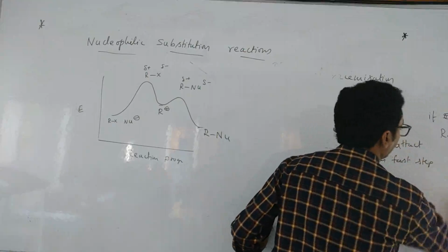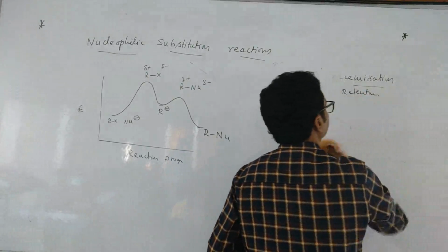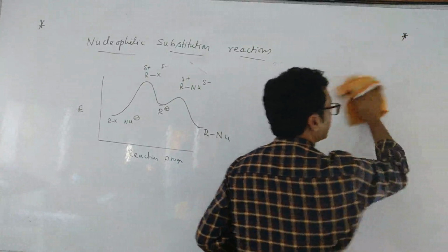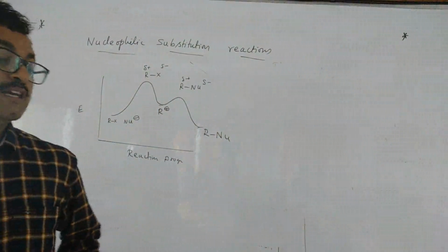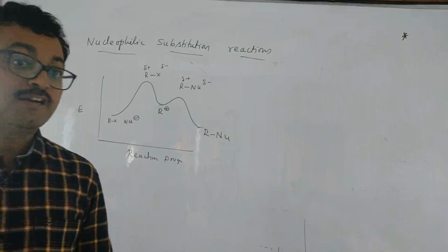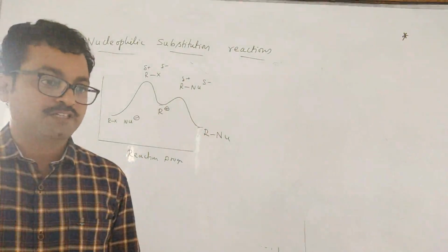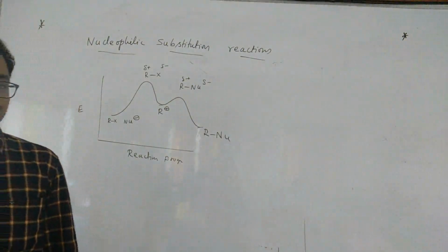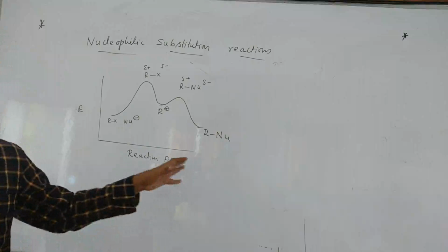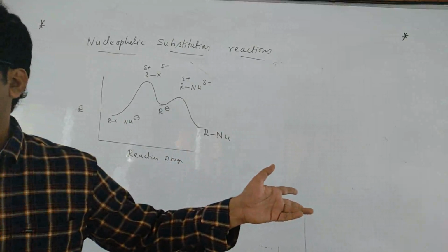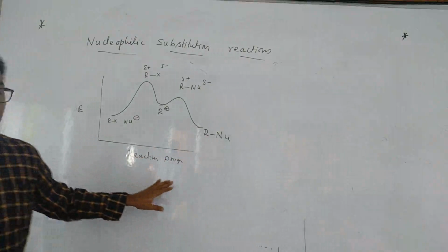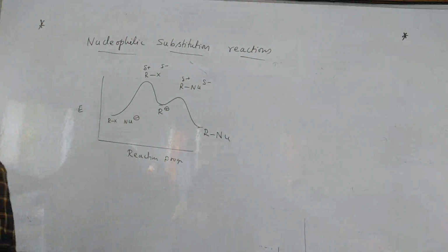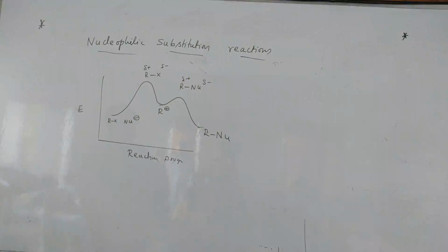So what is the intermediate formed in SN1 reaction? Children, what is the intermediate formed in SN1? Previous question, they asked, what is the intermediate in Reimer-Tiemann reaction? Dichlorocarbene. That is a previous NEET question, previous competitive question. Like that, next time they may ask, what is the intermediate in SN1 reaction? Carbocation is the intermediate.